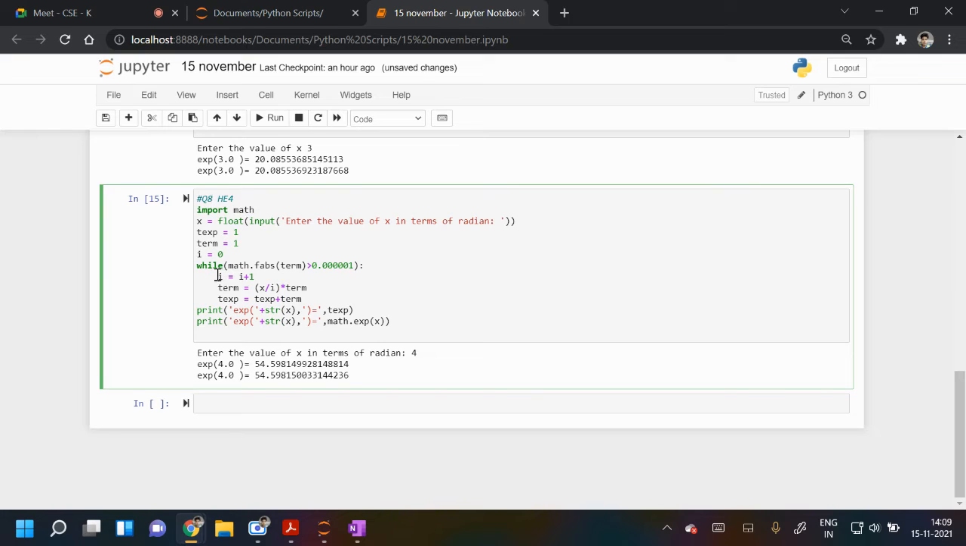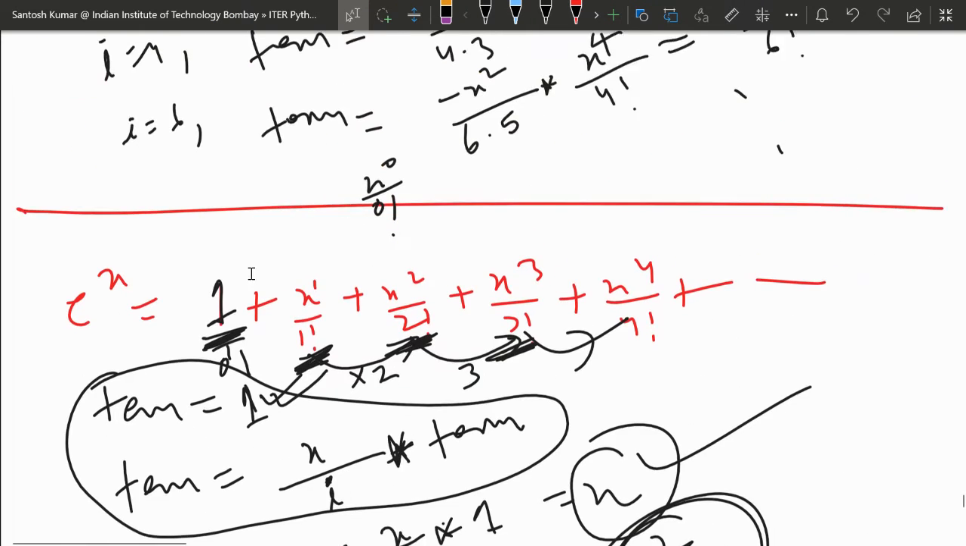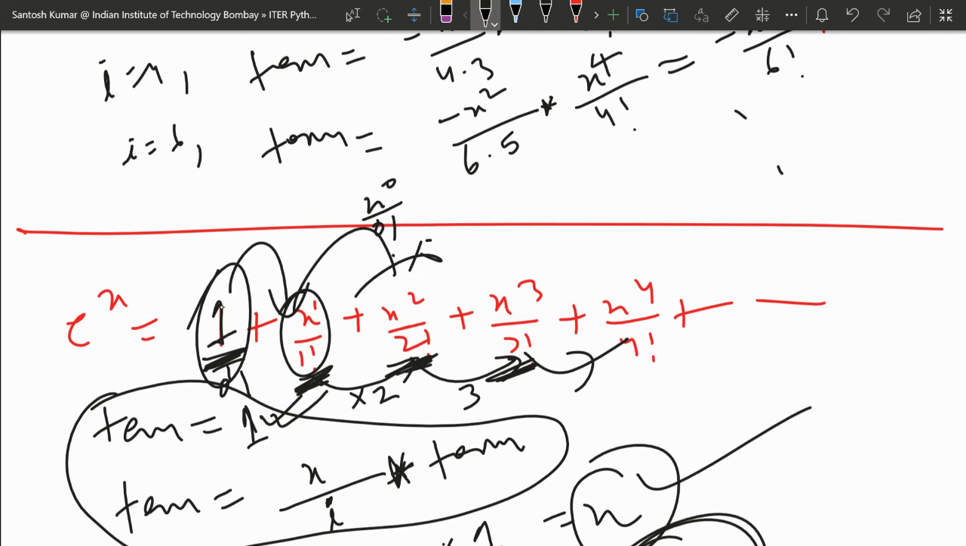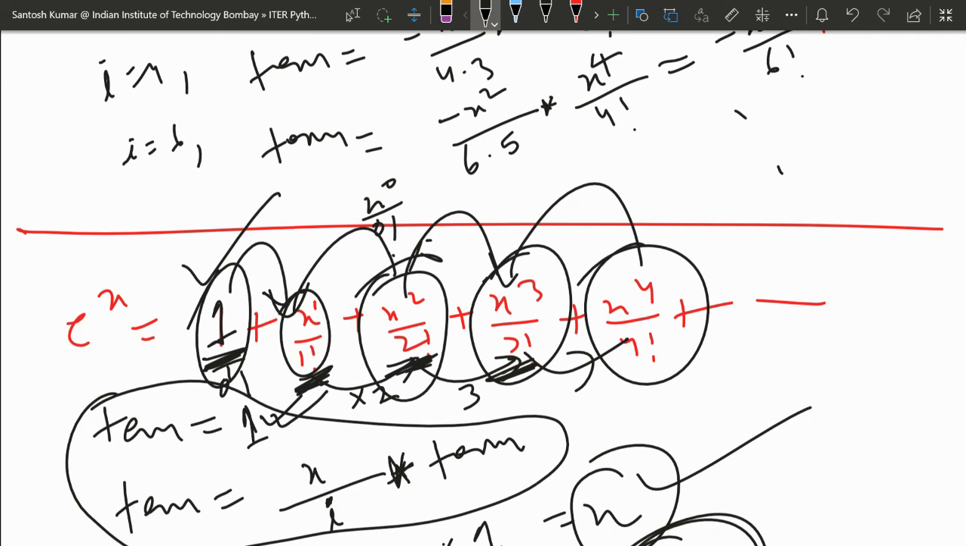So I updated i by 1 because 1 factorial, 2 factorial, 3 factorial are in the denominator. Term x upon i, we are multiplying every time just x upon i. You check, you multiply x upon i into this, x upon i into this, x upon i into this, so i is 0 here, 1 here, 2 here, 3, 4, like this.